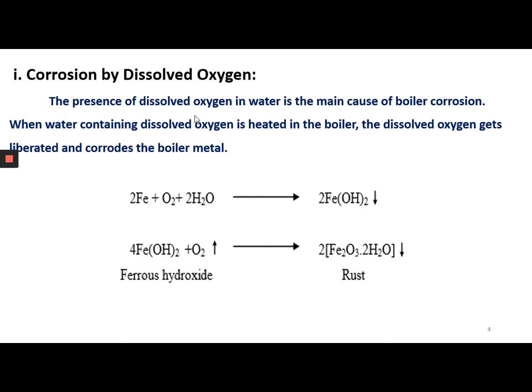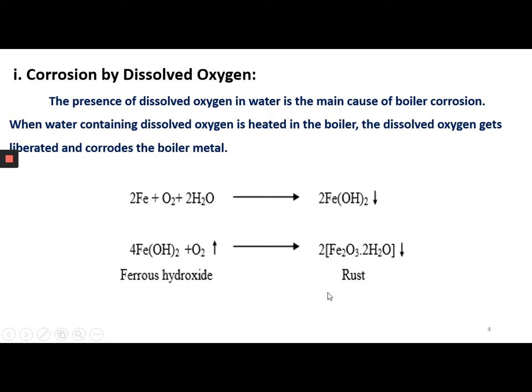The dissolved oxygen present in the boiler feed water reacts with the boiler metal at higher temperature and hydrolyzes the boiler metal to form ferrous hydroxide. This ferrous hydroxide further reacts with oxygen present in the boiler feed water under higher temperature and pressure.